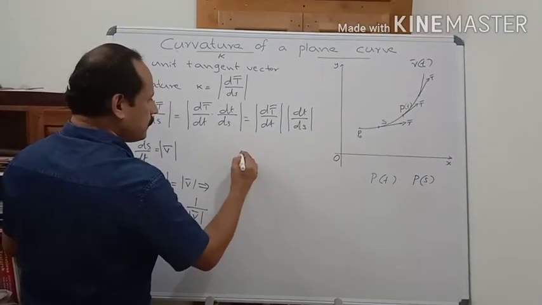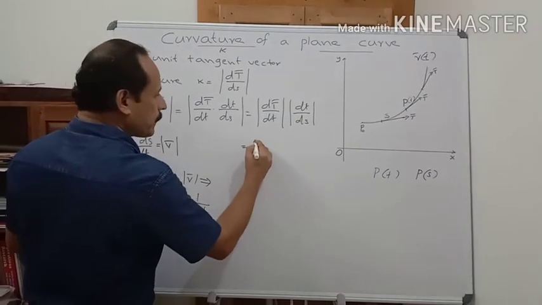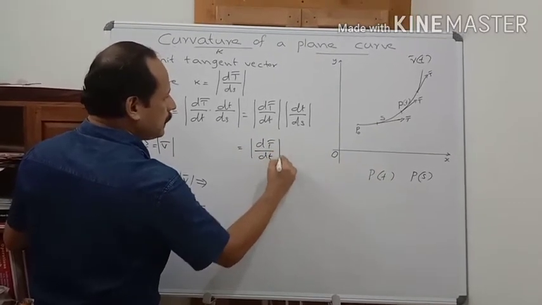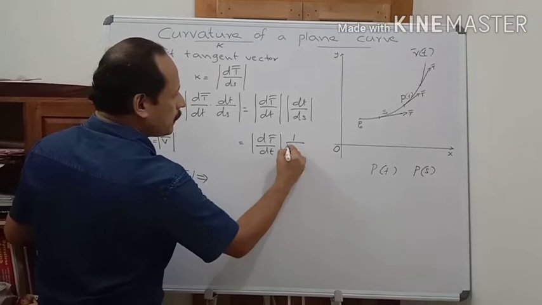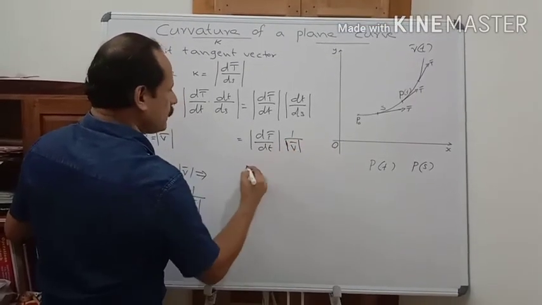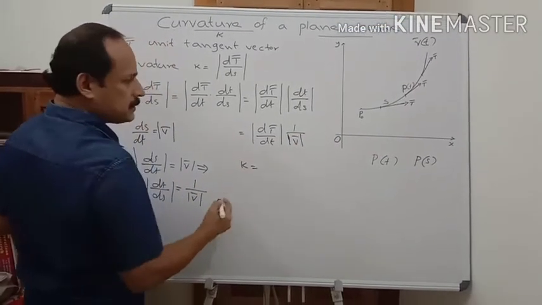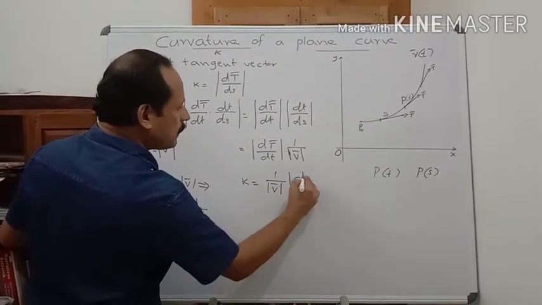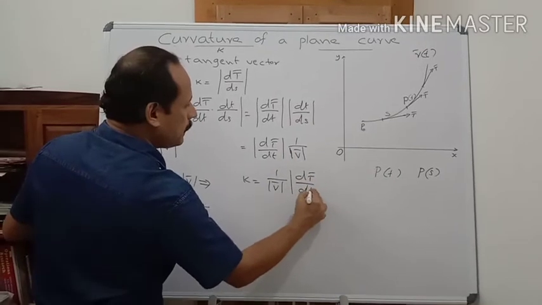Therefore this is mod dt bar by dt into 1 by mod v bar. That is, kappa is equal to 1 by mod v bar into mod dt bar by dt.